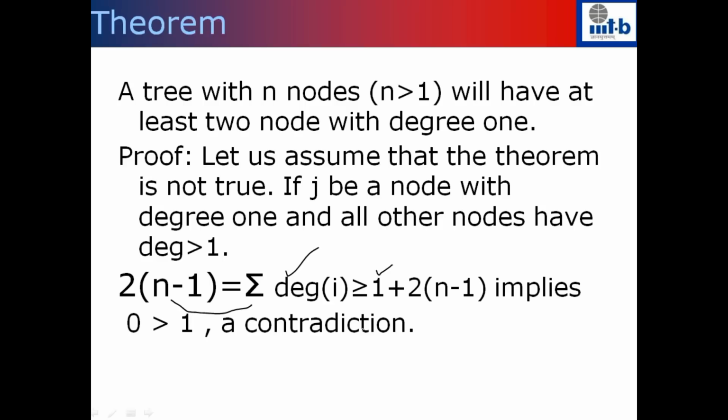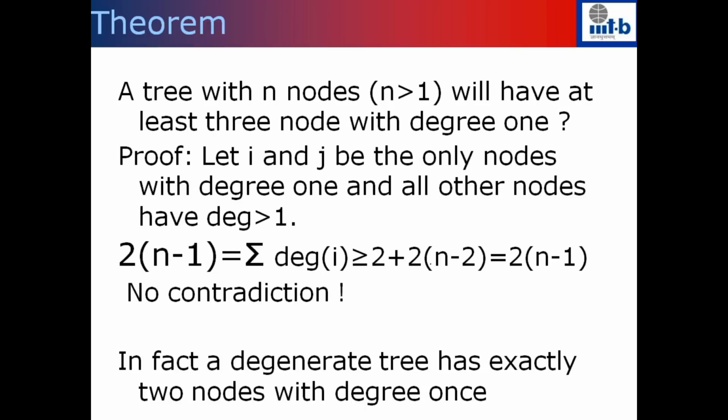Just out of curiosity, I was thinking whether this theorem can be extended to 3. If you start rewriting these theorems, let's see what you get. Let i and j be the only nodes with degree 1, then all the other nodes will have degree greater than 1. So there are 2 nodes with degree 1 and the remaining n minus 2 nodes will have degree at least 2. The sum of the degrees should be greater than or equal to 2 plus 2 into n minus 2.